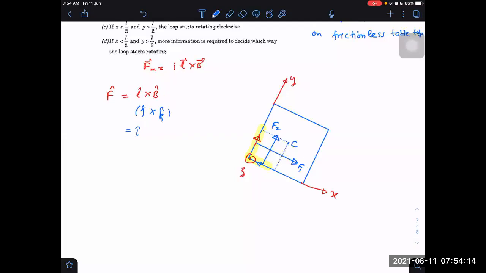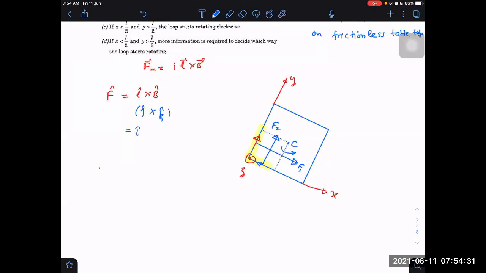What is torque due to F1 and in which direction? That is about center, in this direction. I can say anti-clockwise. What is torque due to F2? Torque due to F2 is clockwise. And what is the value of F2?